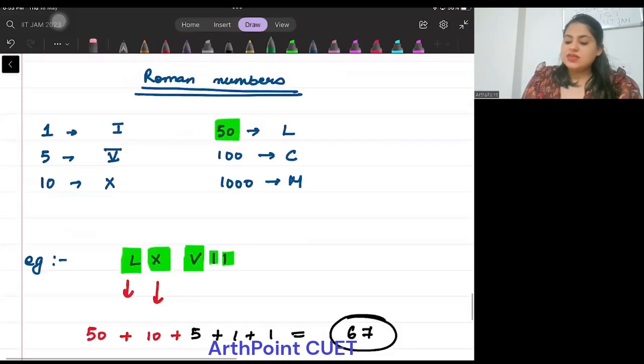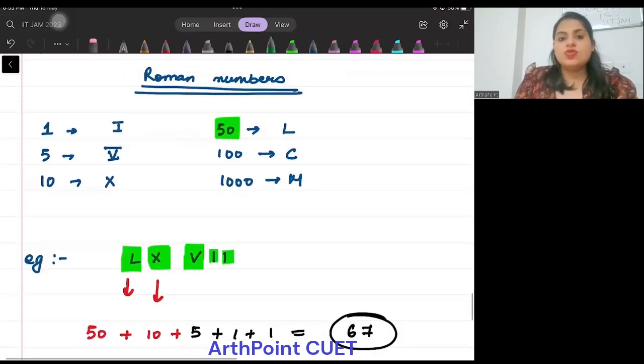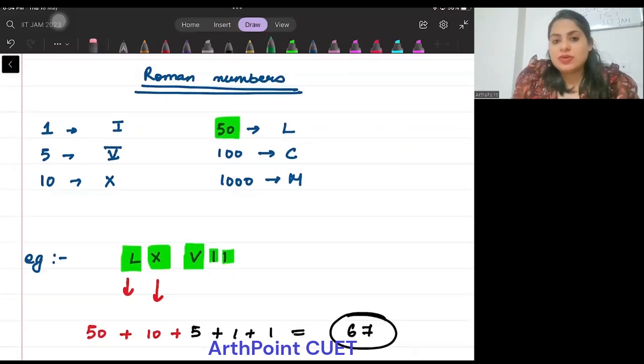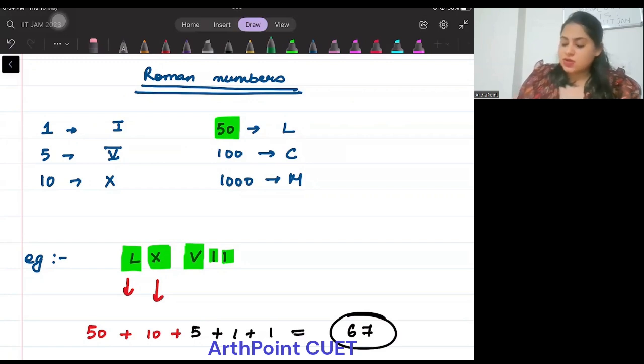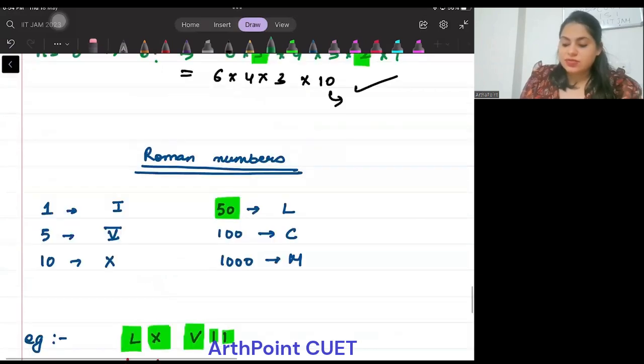D means, okay, अब ये थोड़ा गड़बड़ हो गया, because I think I did not write D anywhere here. So beta, D is difference. Okay, D is difference. So 5. So C is 100, right? C is 100, right? And D is difference.